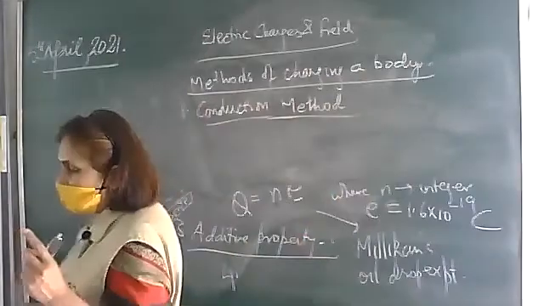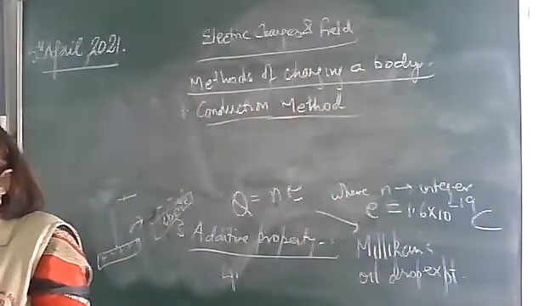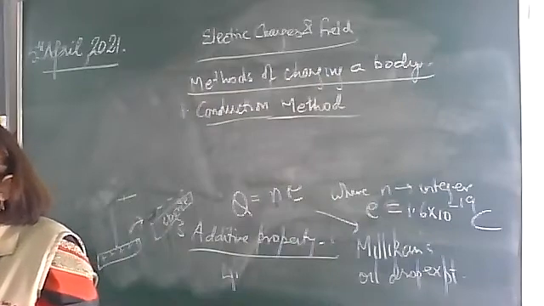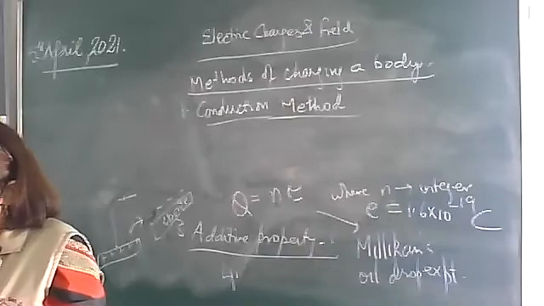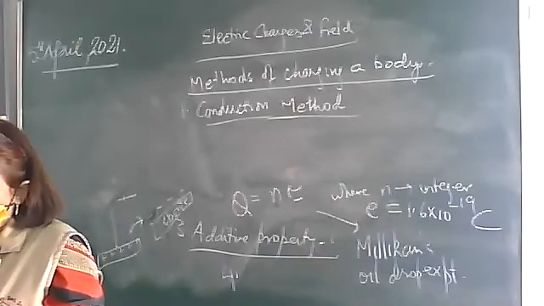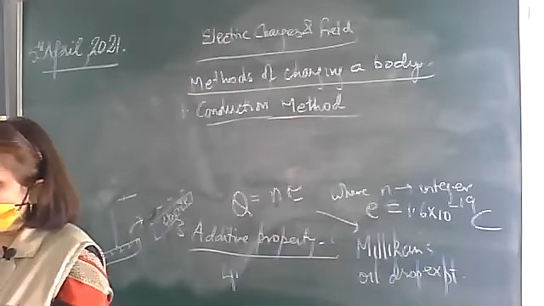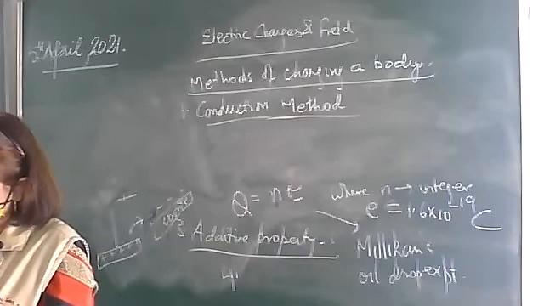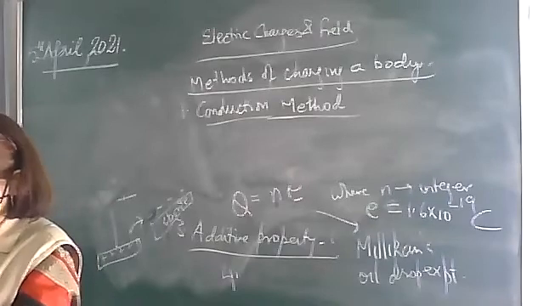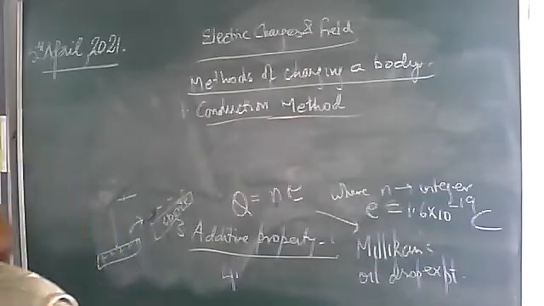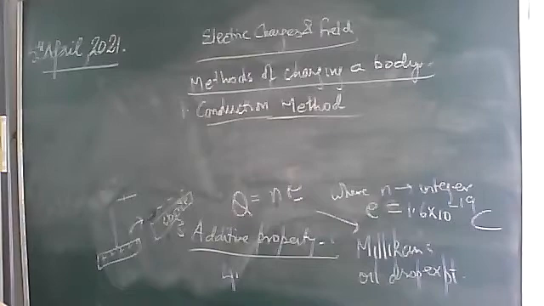Okay, in the conduction method, the charged body is brought in contact with the uncharged body. Which body has to be charged? The uncharged body. So the charged body is touched with the uncharged body. What will happen? The charges will be shared. If you bring a positively charged body near an uncharged body, the other body will also get a positive charge. Similarly, if you bring a negatively charged body in contact with the uncharged body, the uncharged body will get a negative charge.